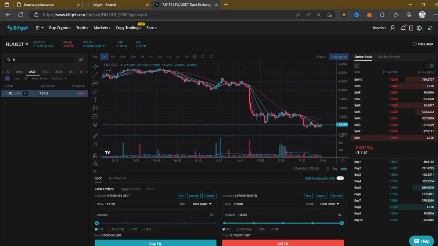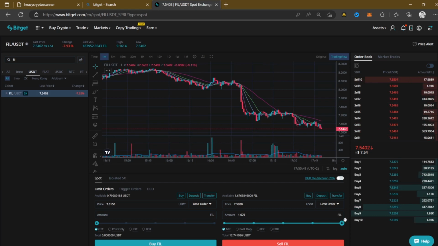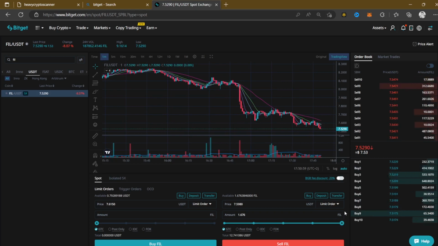So right now I'm just going to go ahead and finish up this process, because that's what you all want to see, right? So I'm going to have to sell this fill 100% to USD. If I click 100% right here, you can see that we're going to get at least 12 USD, making a $2 profit. I think I have to use a market order right now, because you can see that fill is decreasing right there. So let's use market order.